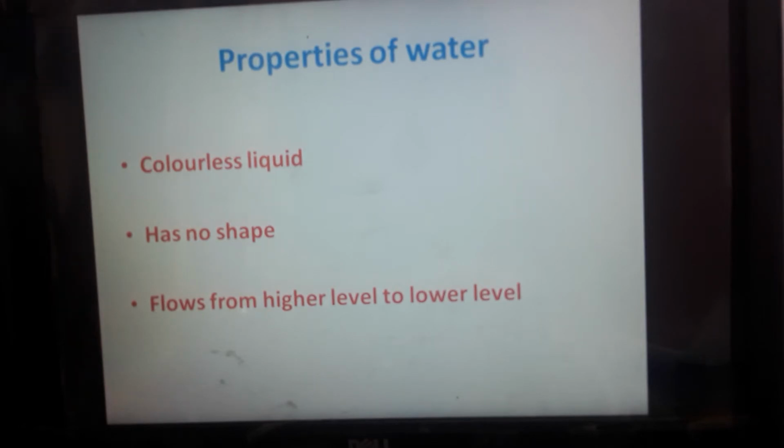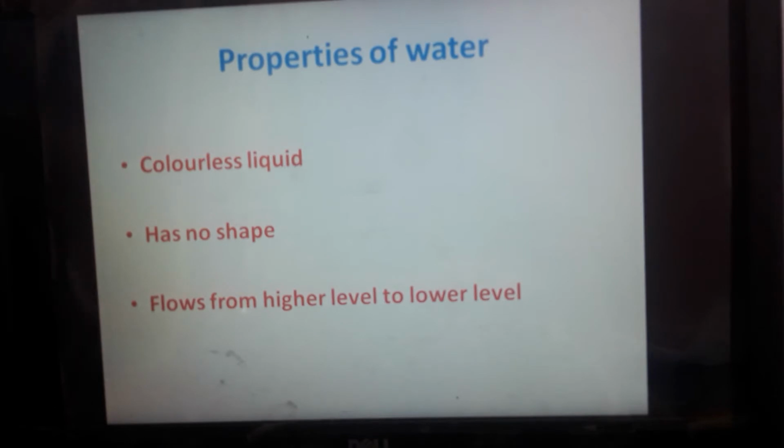Next property, flows from higher level to lower level. Water flows from higher level to lower level. From hills, from valleys, and from mountains, water flows and reaches into seas and rivers. So, water always flows from higher level to lower level. But in rare cases, you know, wells and bore wells, by using force or by using electric motors, we take water from lower level to higher level. But normally, water flows from higher level to lower level.